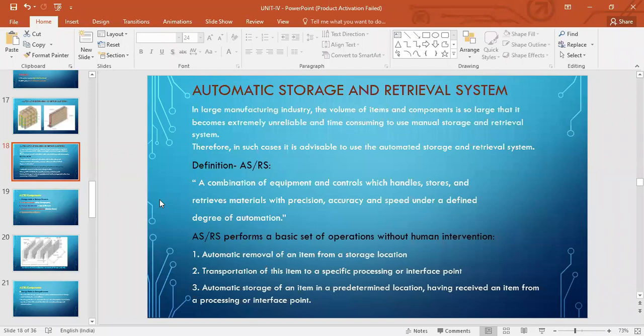At the storage location, you will have some other machine. That is what is called storage retrieval machine, SR machine. That is responsible for storing it in the storage area. And as and when required, I want you to retrieve it. So these are the basic set of operations, and they are done without human intervention, right? That's what's important.